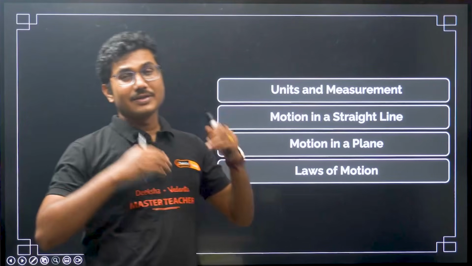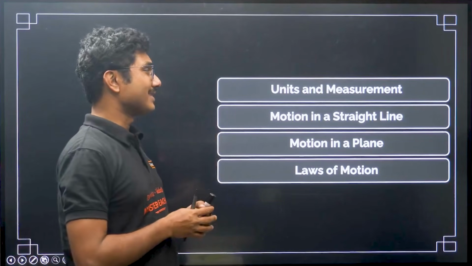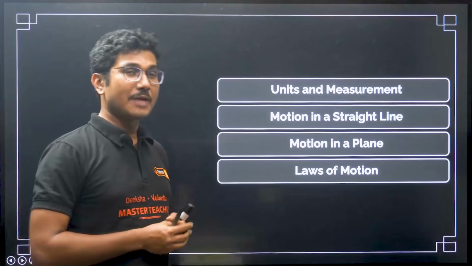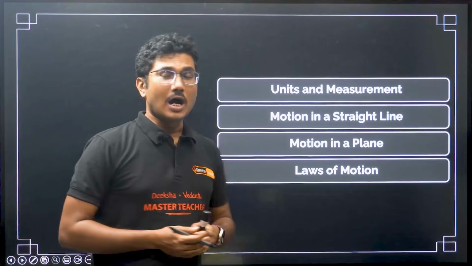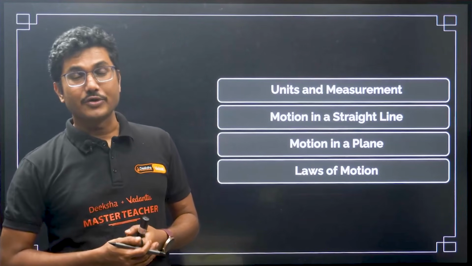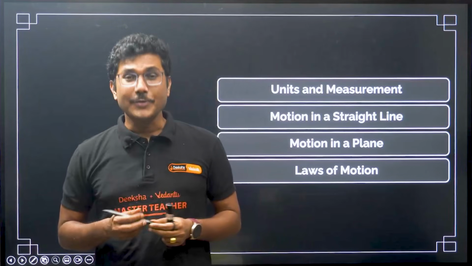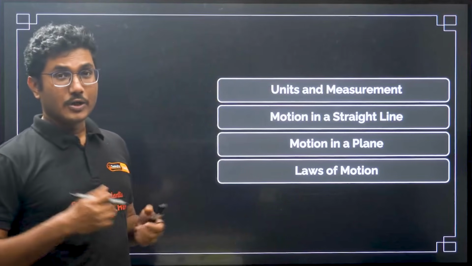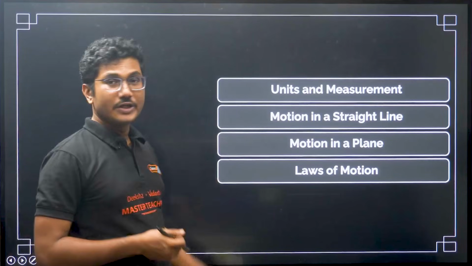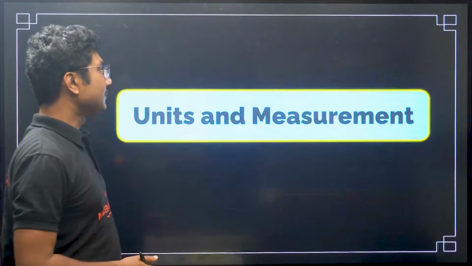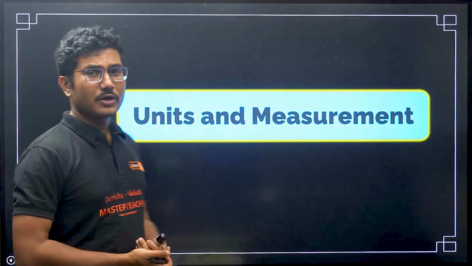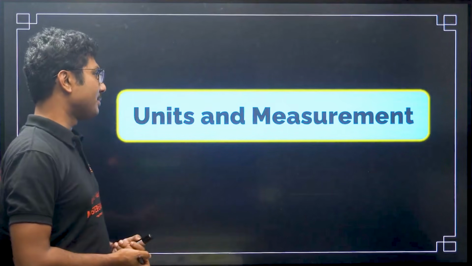So if you are someone who is struggling to understand what type of questions I might get from these chapters, what are all the different varieties of question I will get from this chapter, so everything will be covered in this lecture, right? We are already doing it. You might have seen the chemistry video and maths video. Now let's continue with physics. So first chapter that we are going to discuss is units and measurement chapter.